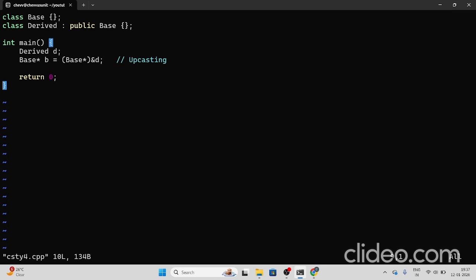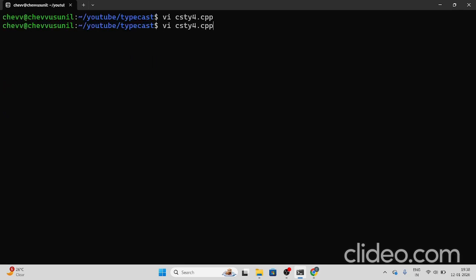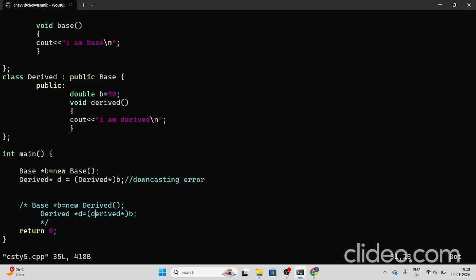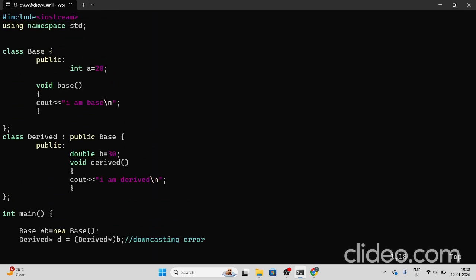It will be absolutely wrong. Why? Because we are trying to derive through a base class pointer with the same derived type. It is a problem of casting. Let's see one more example on the same topic. We have already done that program, but we have one more. In this example, we have a base class pointer and a derived class.